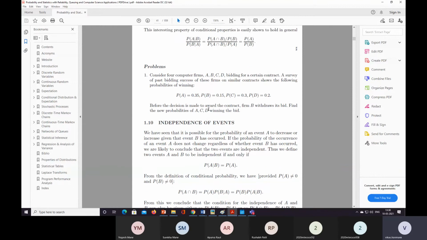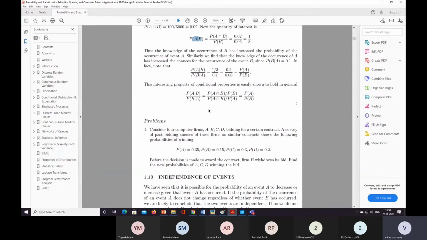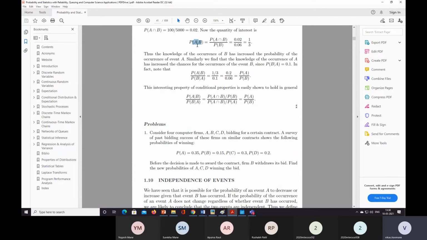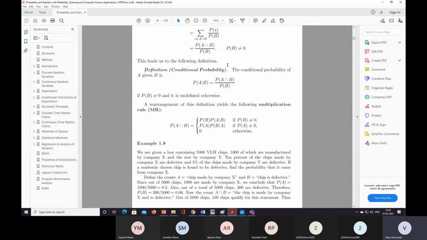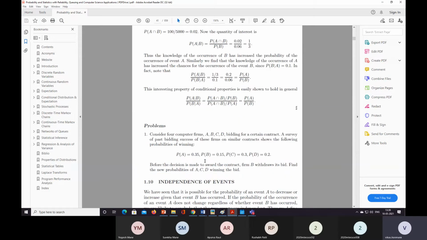After solving this probability A given B, the knowledge of the occurrence of B has increased the probability of occurrence of event A. When we know that B has already happened, it has increased the probability of A. Probability of A is equal to 0.2.